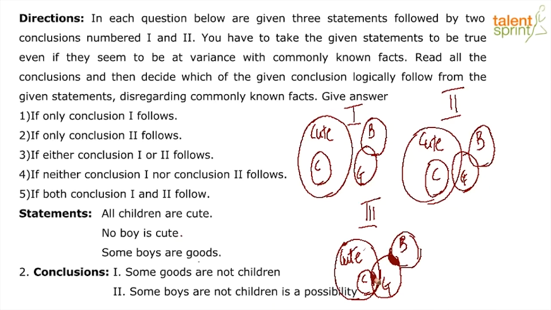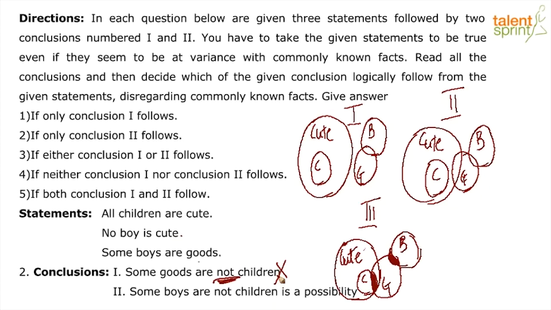From this part of the diagram, we can easily conclude that some goods are actually children. So therefore, we can see that this is a clear negation of what we can conclude from this part, that some goods are actually children. Therefore, this conclusion does not hold true. So I hope Sheikh and Ganesh, it is clear.